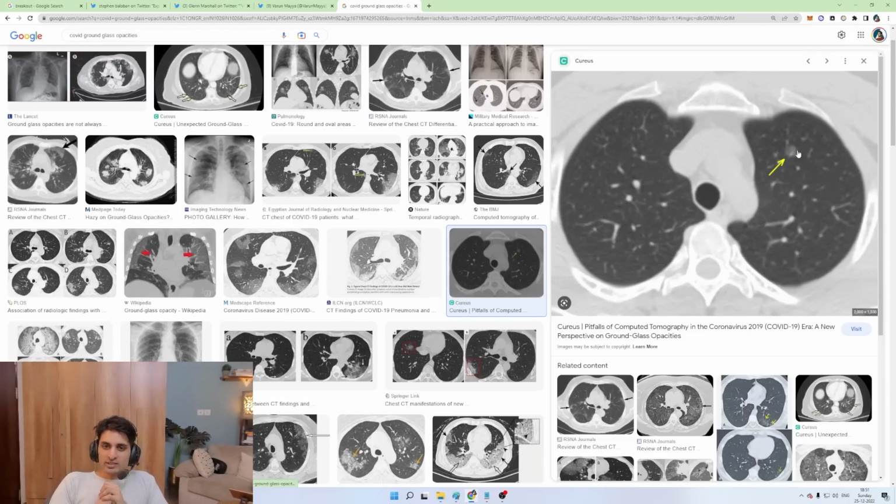A doctor looks at this and then says, well, I think this person has COVID. I think this is a ground glass person. This person's lungs are affected. So a doctor, through many diagnoses, through training and feedback from a senior doctor saying, no, that's not a problem, this is a problem, right? This lung is fine. This lung is not fine. By training from other doctors, from the medical textbooks, they eventually learn what is a problem lung and what is a healthy lung, right?